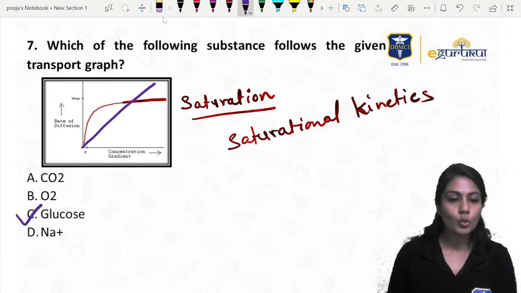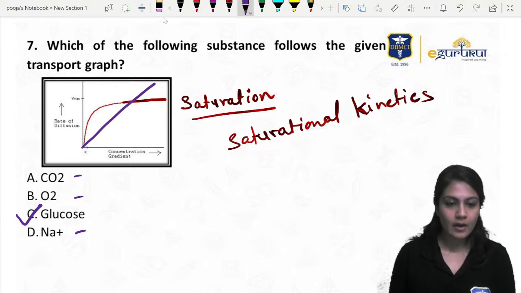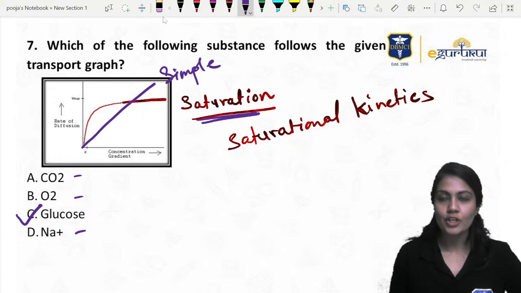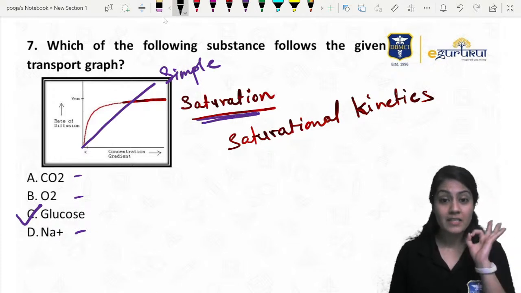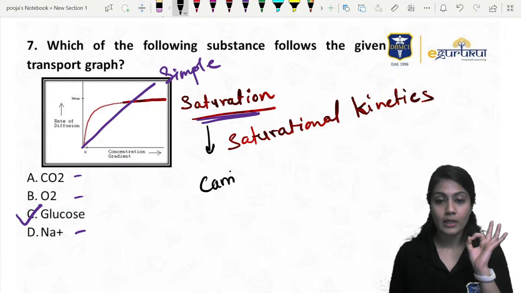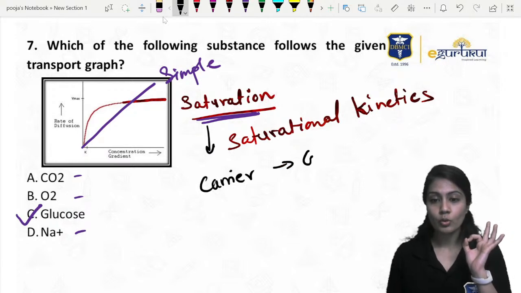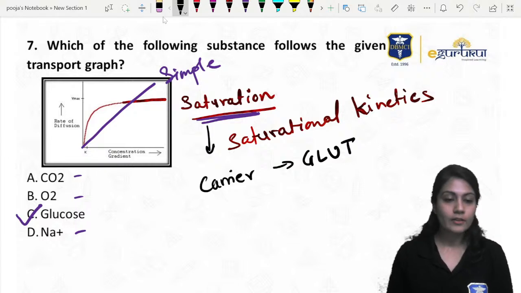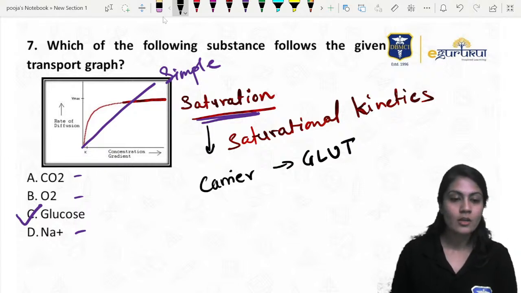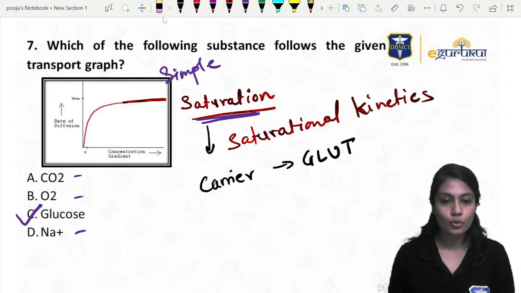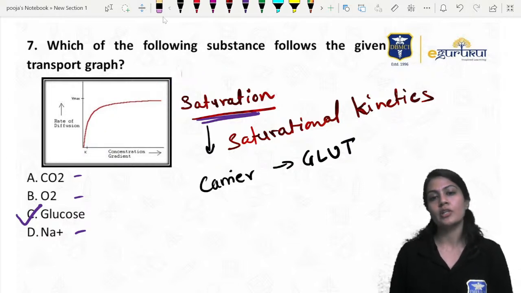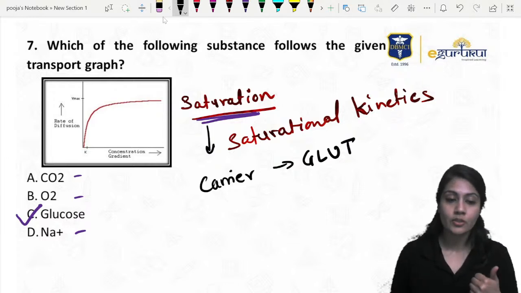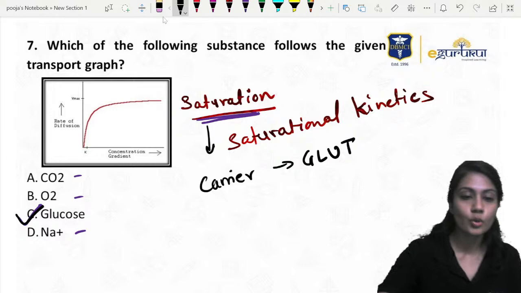So this is nothing but glucose. All the other things follow simple diffusion. But saturational kinetics as well as specificity come with a carrier protein, and the carrier protein glucose uses is the glucose transporter, that is GLUT. So the diagram they have shown is following saturational kinetics. It is not simple diffusion, it is carrier mediated transport, and that is nothing but glucose.